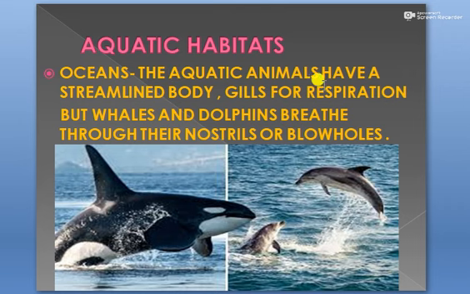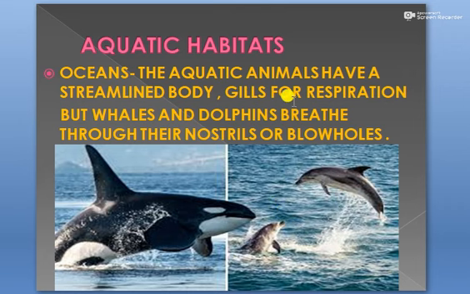The aquatic animals have a streamlined body. Aquatic animals means the animals which live in water. So they have a streamlined body. Streamlined body means from the front side it is narrow and in the middle it is broad like fishes. तो जिस तरीके से फिश की बॉडी होती है आगे से और पीछे से नैरो होती है और सेंटर में से ब्रॉड होती है, तो this shape is known as streamline shape. Okay, so the animals which live in water, they have a streamlined body.